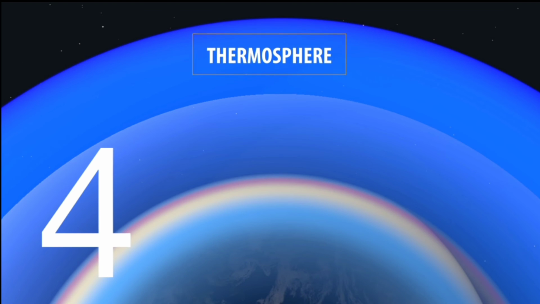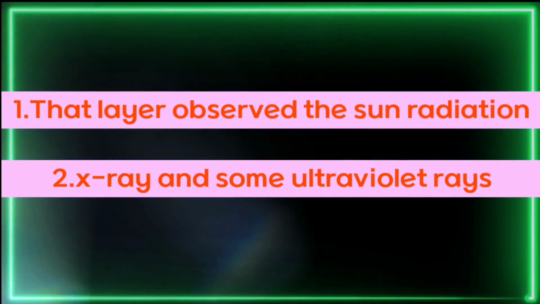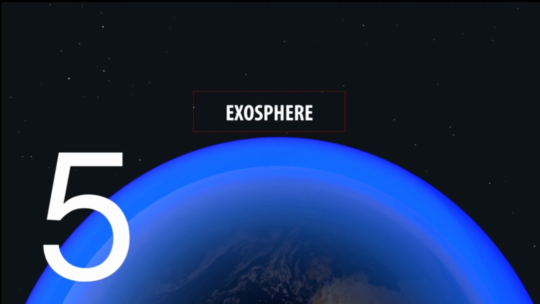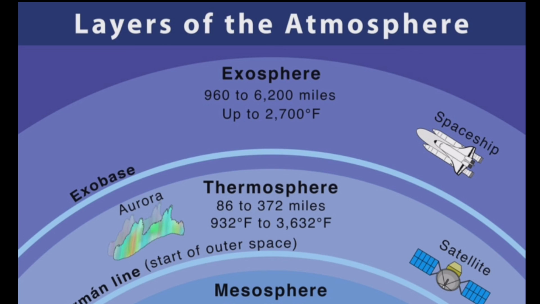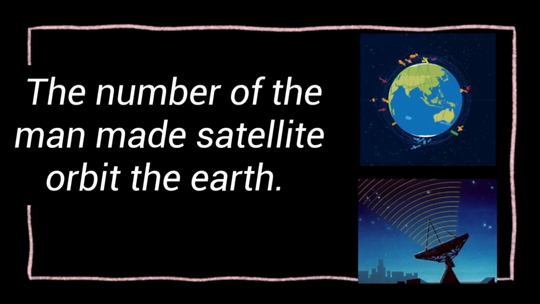The thermosphere is the home of the space station. That layer absorbs the sun's radiation, X-rays and some ultraviolet rays. The thermosphere also puts on the aurora, a dazzling light show. The exosphere is the planet's 5th and most distant layer of the atmosphere, and a number of man-made satellites orbit the Earth there.